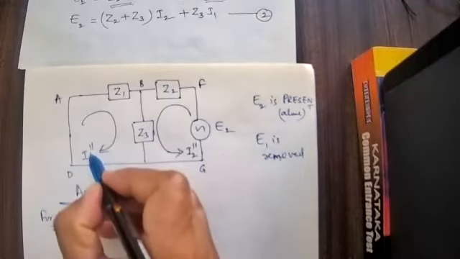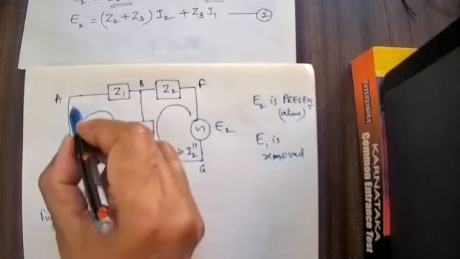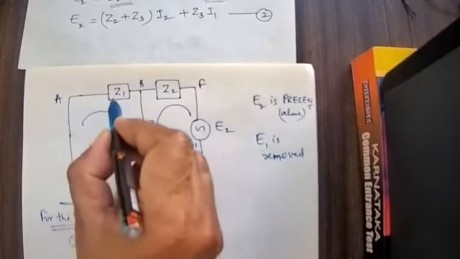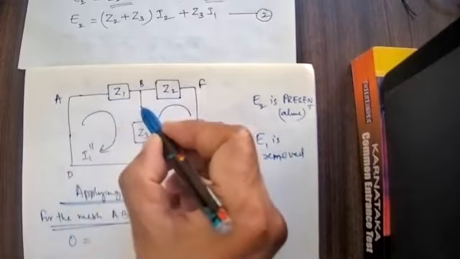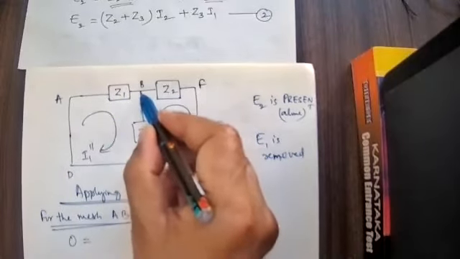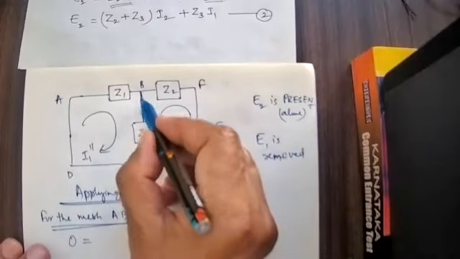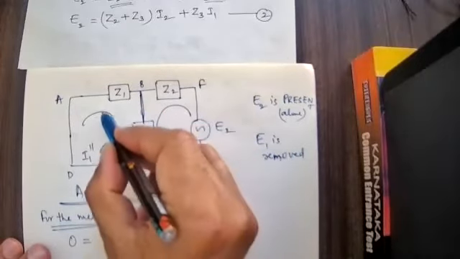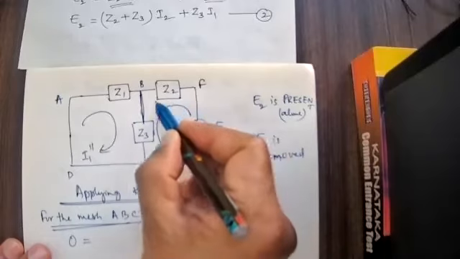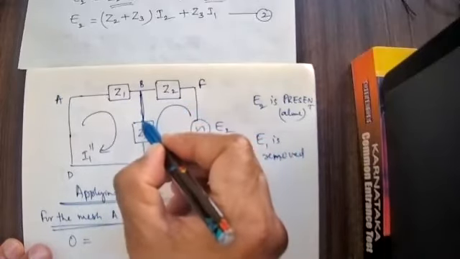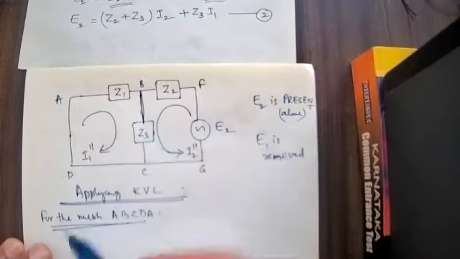Here I already showed the current direction: I1 double dash into Z1. But along this direction, the current flowing is I1 double dash plus I2 double dash together, multiplied by Z3.